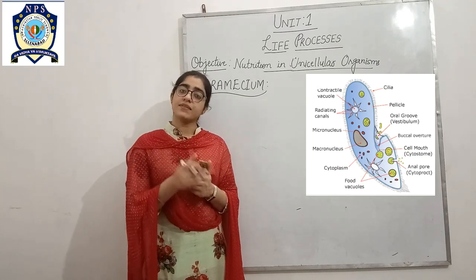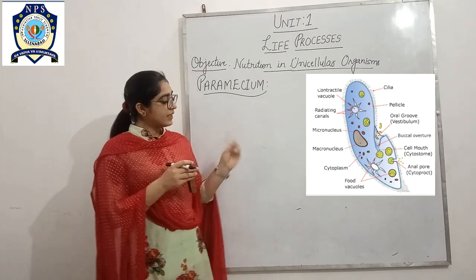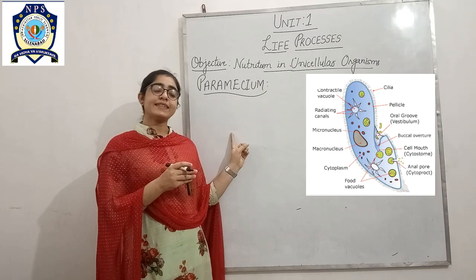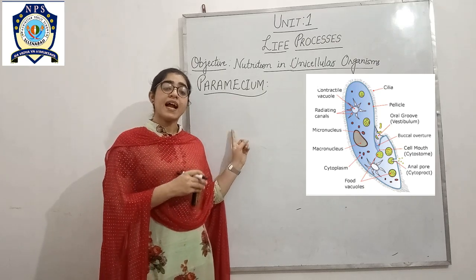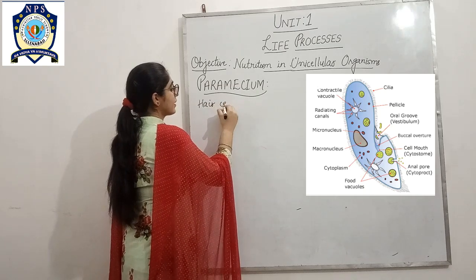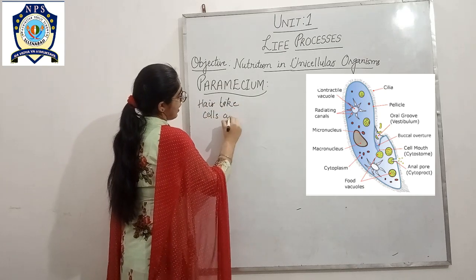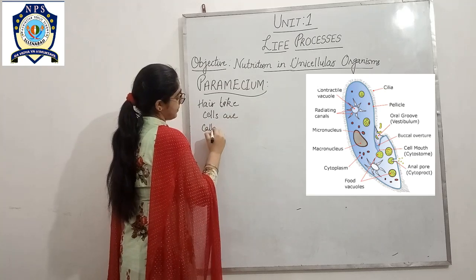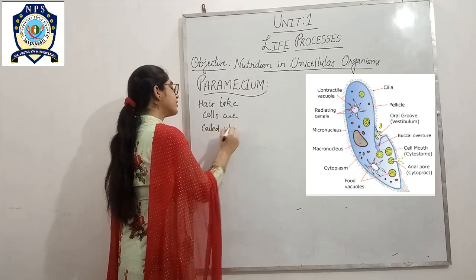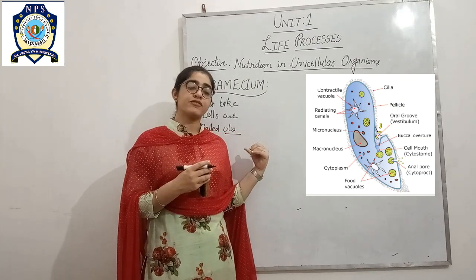Paramecium also lives in water, and as you have seen, on its outer side it has hair-like structures, and these are called cilia, and the movement of cilia causes paramecium to take in the food.